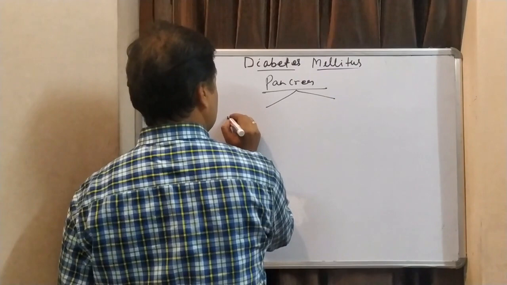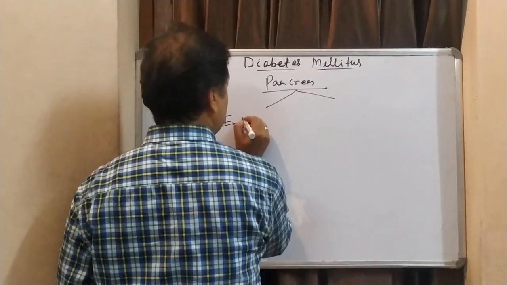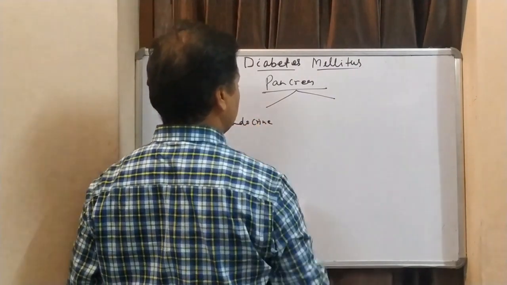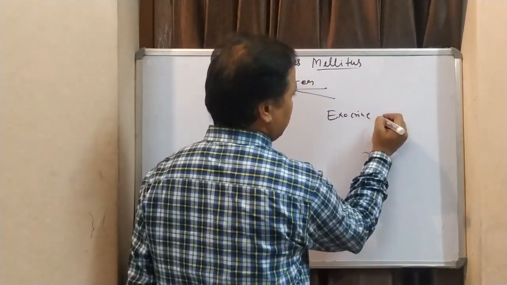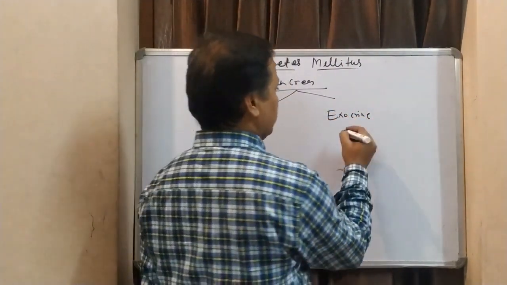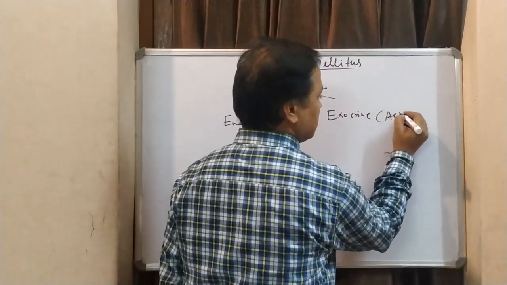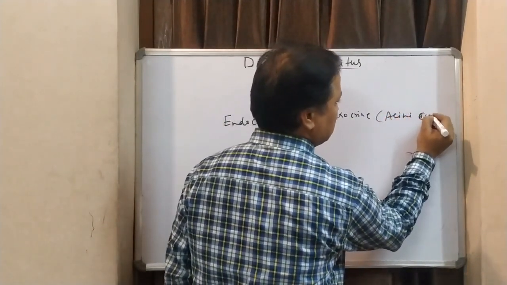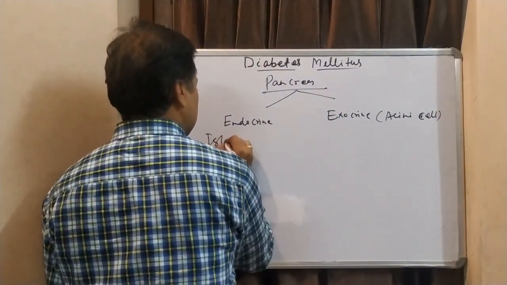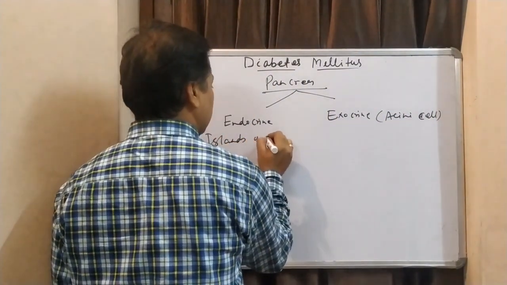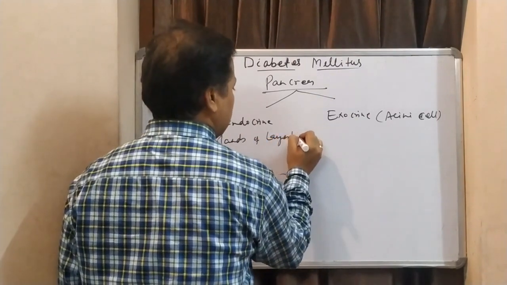One is called the endocrine portion, and the second is called the exocrine part. The exocrine part is called acini cells, and the endocrine part is called islets of Langerhans.